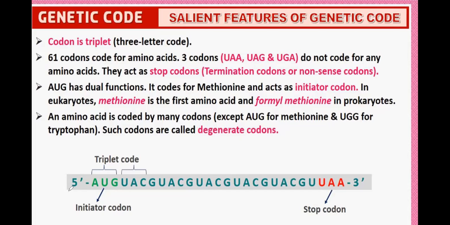This is the messenger RNA. At the 5 prime end there is AUG, called the initiator codon, and at the 3 prime end there is a stop codon. Between the initiator codon and the stop codon there are codons that code for different amino acids.